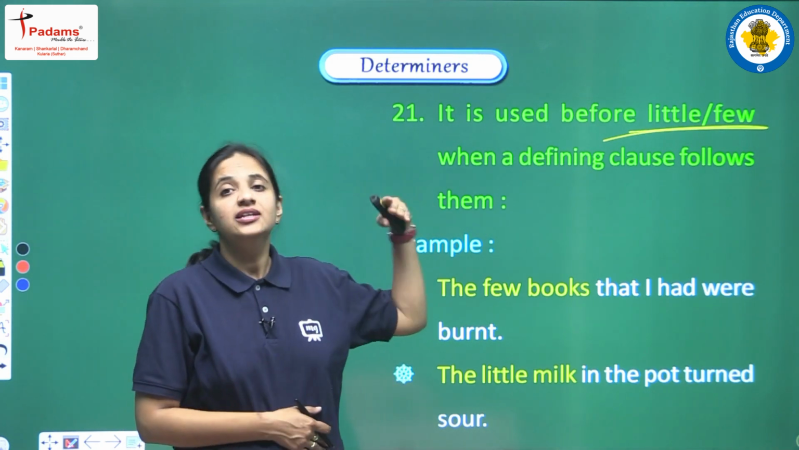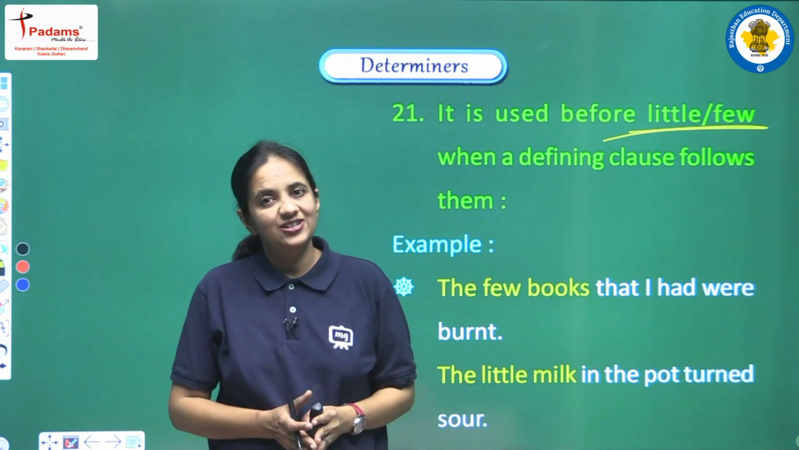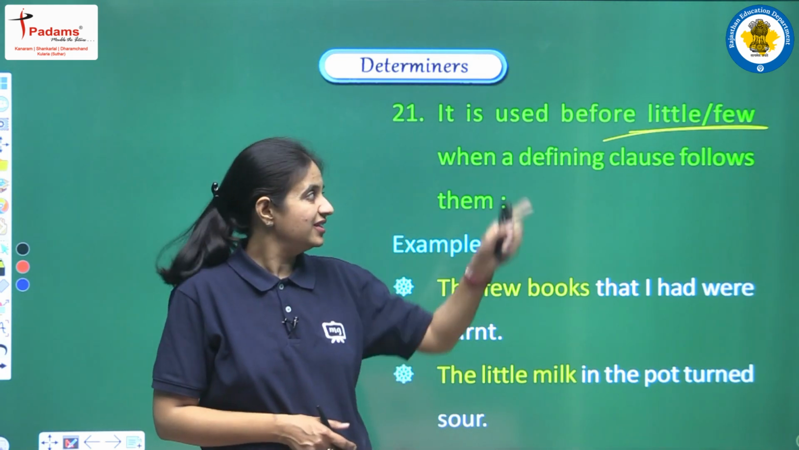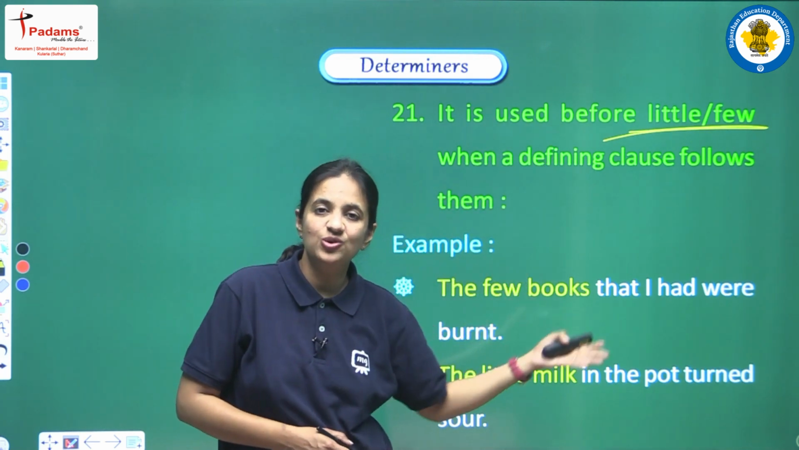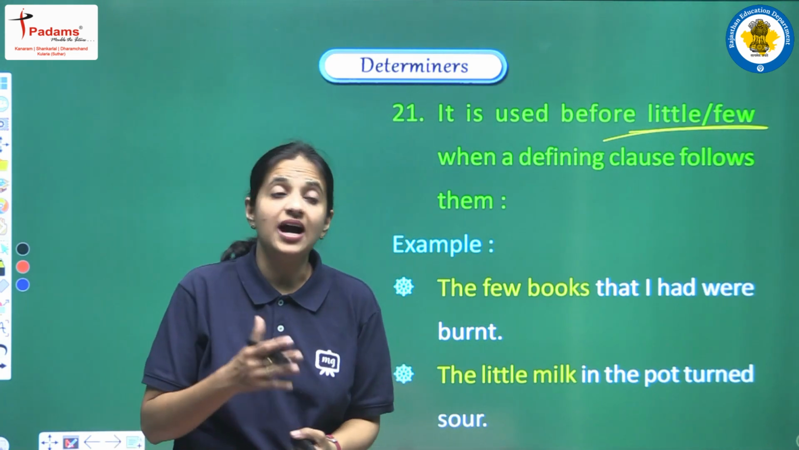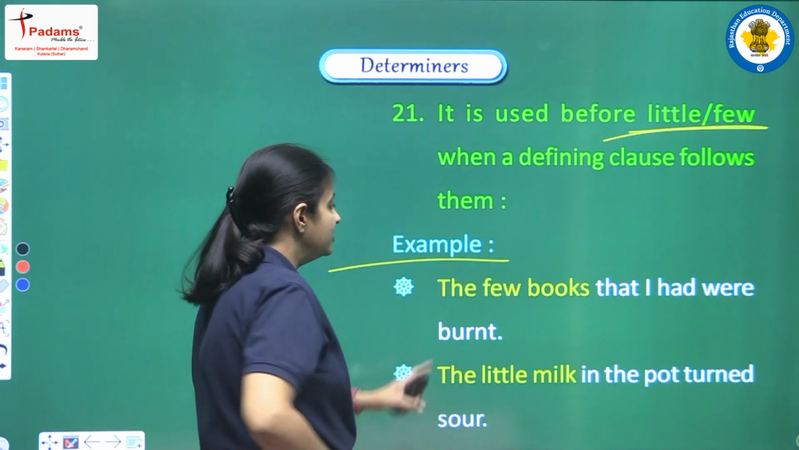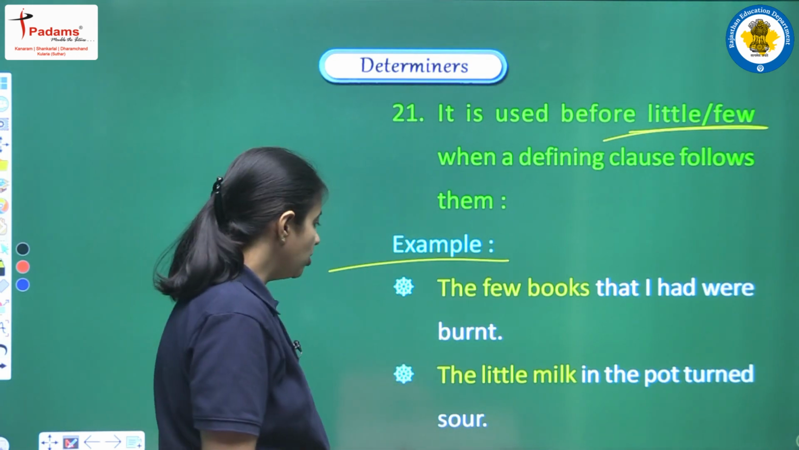When we were talking about little and few, and we want to show the totality, we use these two determiners. In the same sense, if we are talking about the totality with little and few, at that time we can use the article. Let's see the examples. The few books that I had were burnt. The little milk in the pot turned sour.